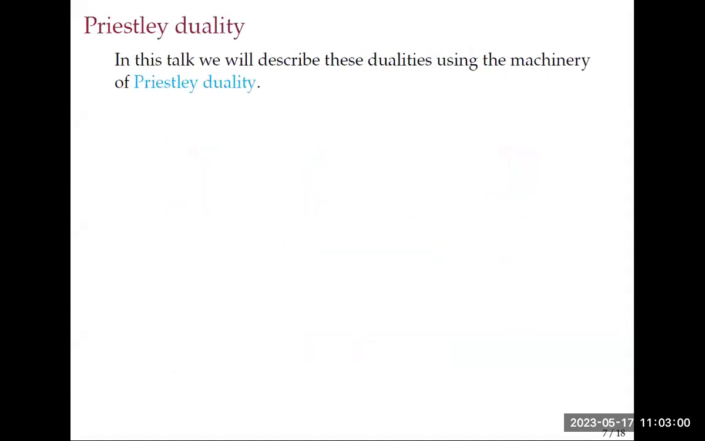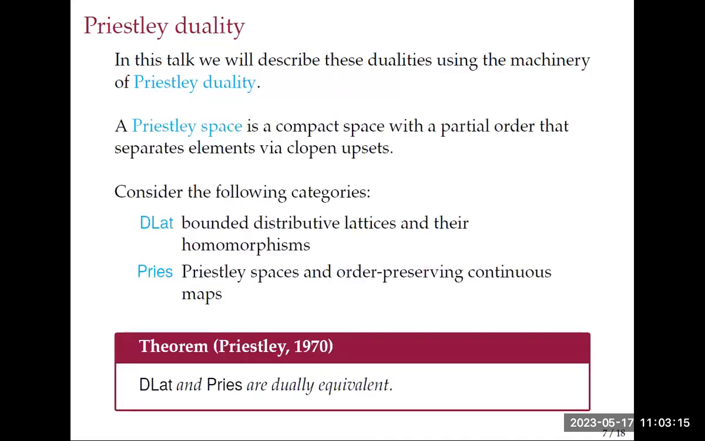And so this is what we've been doing. We've been applying Priestley duality to frames. So let me talk about Priestley duality. So what is a Priestley space? Let me start with that. It's a compact space with a partial order where you can separate elements with clopen upsets.